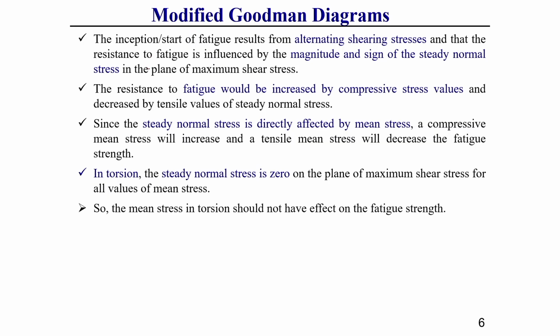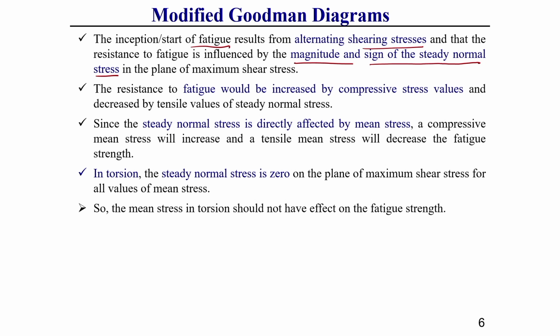Generally, the inception or start of fatigue results from alternating shearing stresses, and the resistance to fatigue is influenced by what? The magnitude and sign of the steady normal stress. This you should keep in mind.